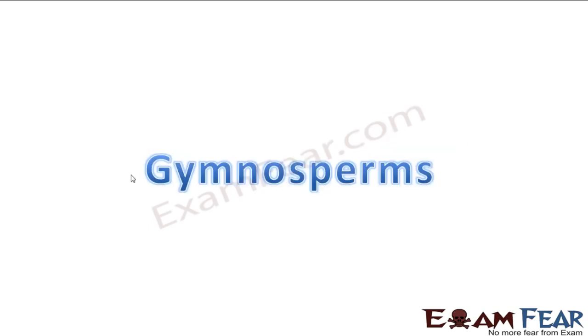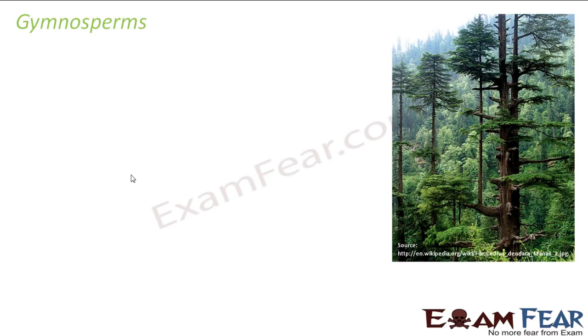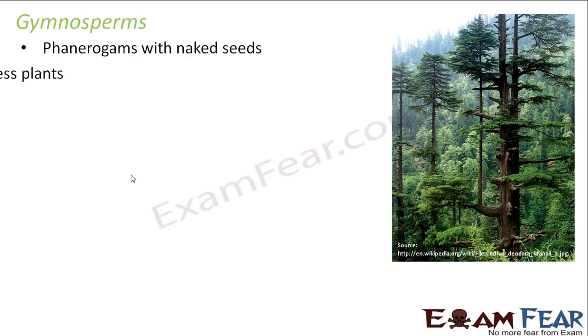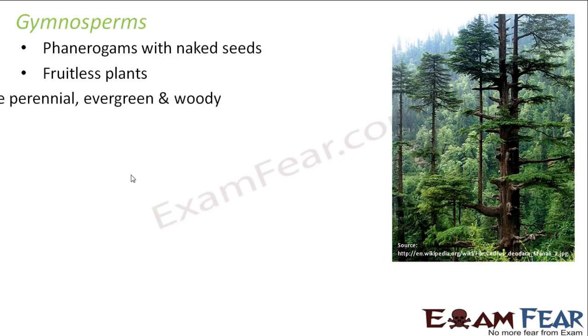Our discussion is on gymnosperms. So first let us look at the basic characteristics of the gymnosperms. These are phanerogams with naked seeds. As I said, there is no covering inside which the seeds are present. They are fruitless plants. So fruit is basically the covering of the seed and nothing else. So if the seeds are naked, that obviously means that there are no fruits.